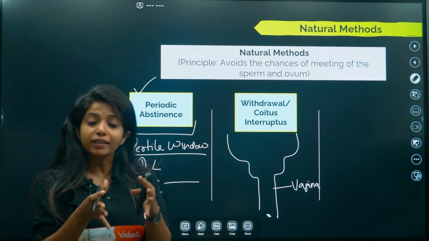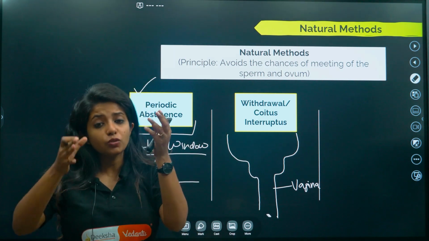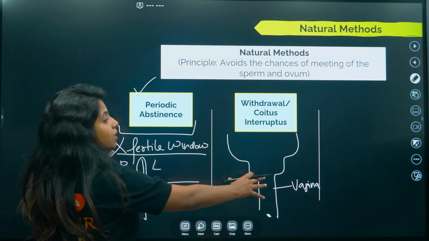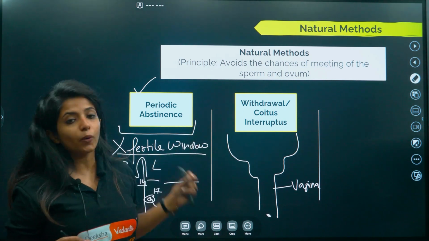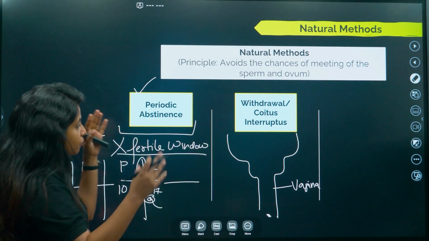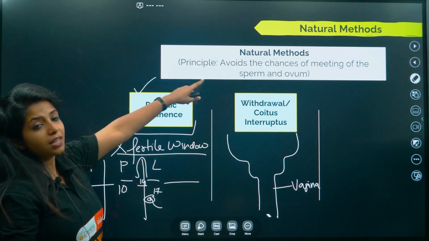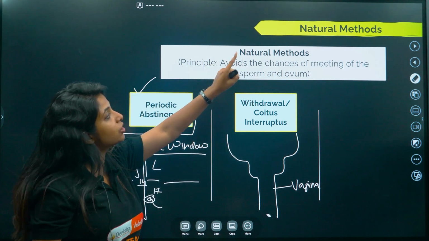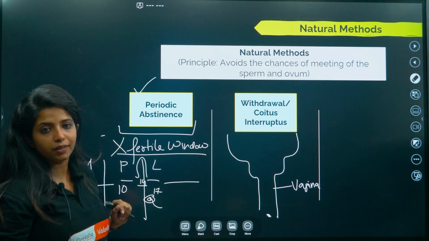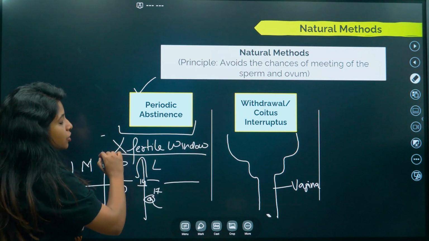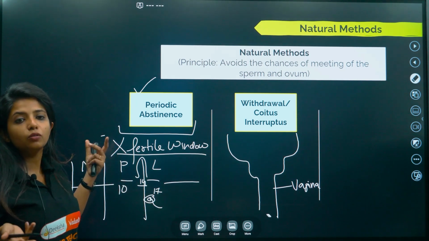Why is it known as coitus interruptus? Coitus means sexual intercourse and interruptus means you are interrupting something. So this is an interruption coming between the sexual intercourse, which is why it is known as coitus interruptus. If you see this, we are avoiding the chances of meeting of sperm and ovum. There is no chance of the sperm and the ovum meeting, because it is not done during the fertile window, so the ovum obviously won't be there. The sperm could come in, but the ovum is not there.